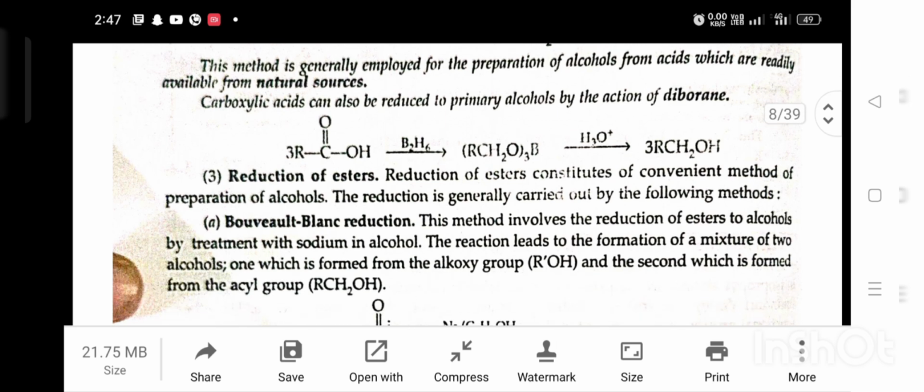Third, reduction of esters. Reduction of esters constitutes a convenient method of preparation of alcohol. The reduction is generally carried out by the following methods. A. Bouveault-Blanc reduction. This method involves the reduction of ester to alcohol by treating with sodium in alcohol. The reaction leads to the formation of a mixture of two alcohols, one which is formed from the alkoxy group and second which is formed from the alkyl group.